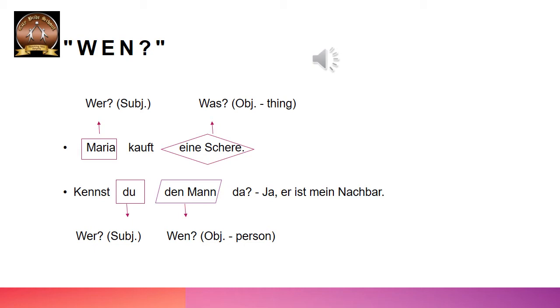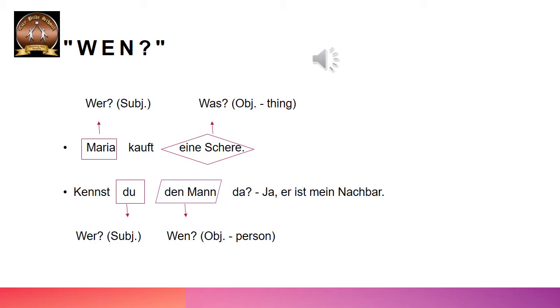So, the verb here is kennen, to know. Who is knowing? Wer kennt? That will give us a subject. So, du. Du ist das Subjekt. And now, whom are you knowing? That is the object. Den Mann. Okay, so here the question that we ask is not was or what, because was or what is for